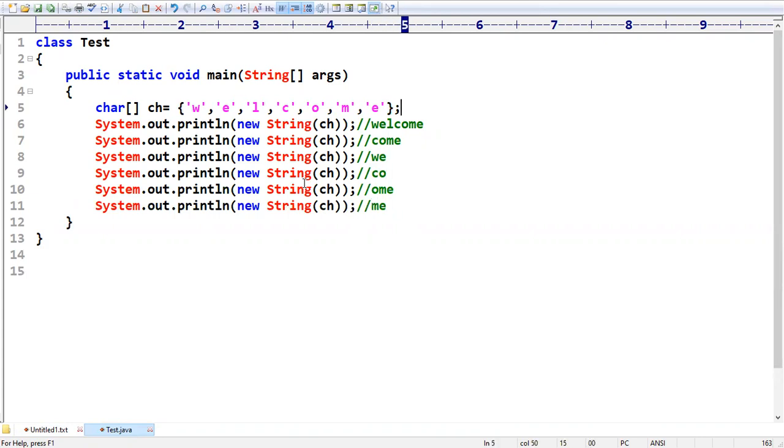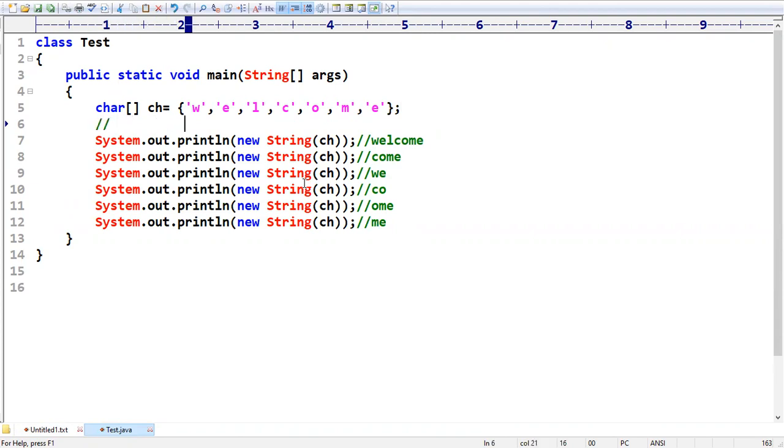Let me give offset values. Offsets are nothing but indexes: 0th index, first index, second index, third index, fourth index, fifth index, sixth index. In this case, from where do we have to start? I hope you know where C is starting: 3. You have to give the offset value as 3. From 3, how many characters are required? 4 characters. So we have to take 3 comma 4. Make sure that the second argument is not an index value, it is the number of characters.